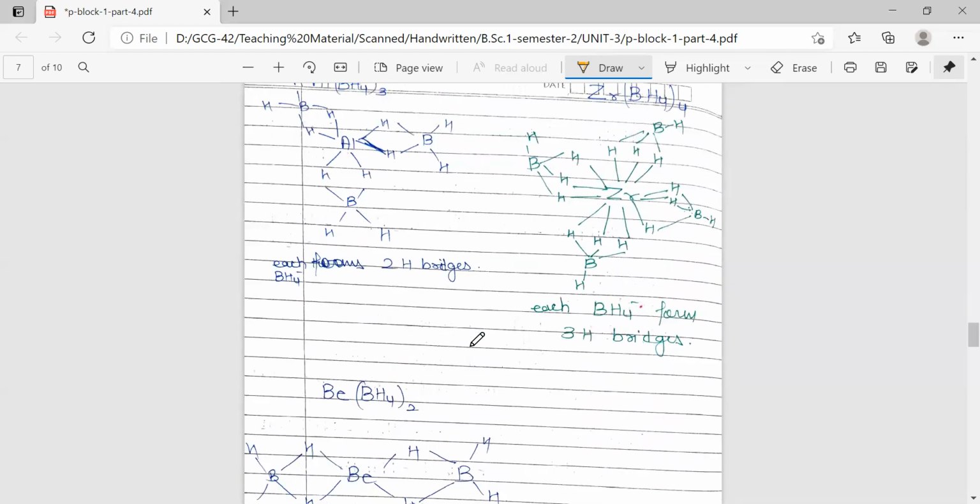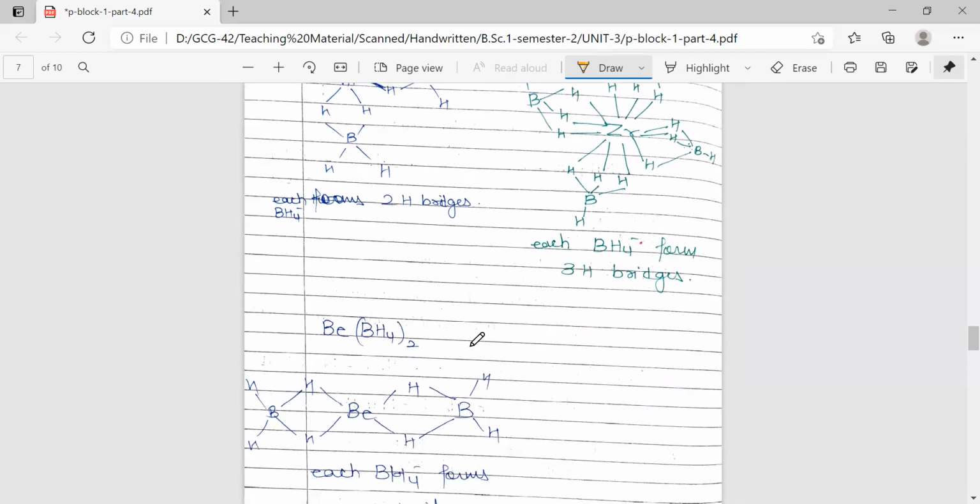These 3 structures are important, as they are generally asked directly in your exam: draw the structure of aluminium borohydride, zirconium borohydride. So we need to keep in mind how many hydrogen bridges are there in each structure.